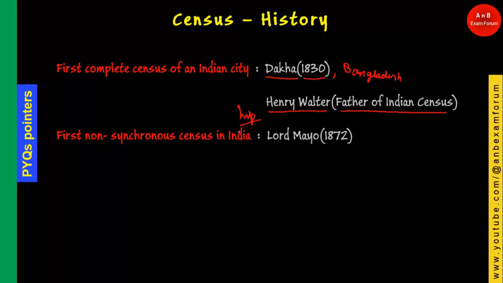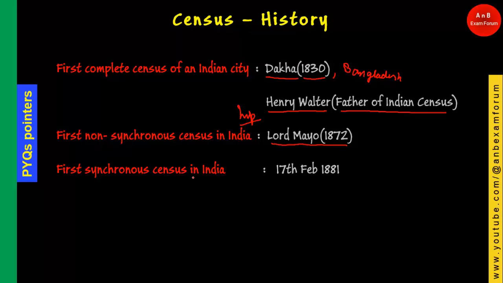Coming to the non-synchronous census in India. What do you mean by non-synchronous? It is an irregular census, which is not conducted at regular intervals of time. The credit goes to Lord Mayo. This is very important: 1872. If the question says the first census in India, your answer should be Lord Mayo, whether or not it is specified as non-synchronous or synchronous. If it is not mentioned, you go with Lord Mayo. And if they specify the first non-synchronous census, the answer is also Lord Mayo.